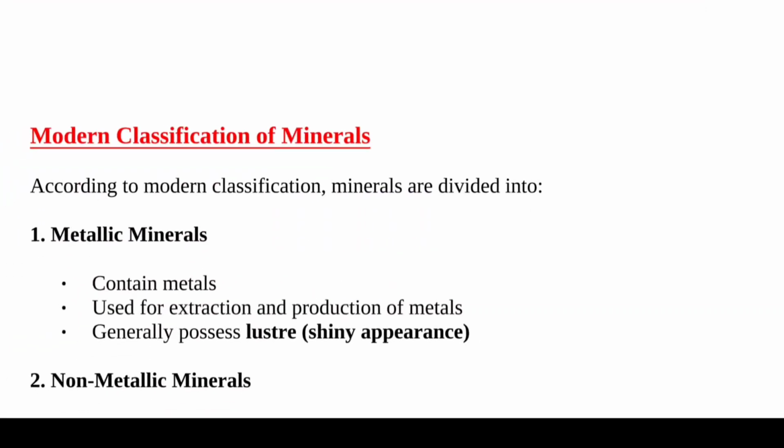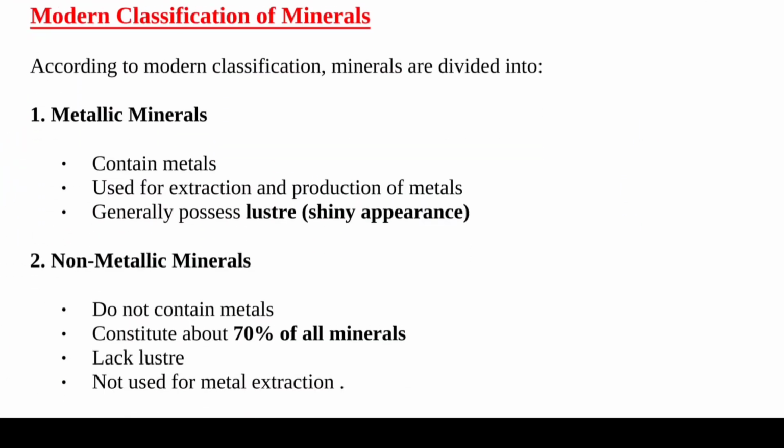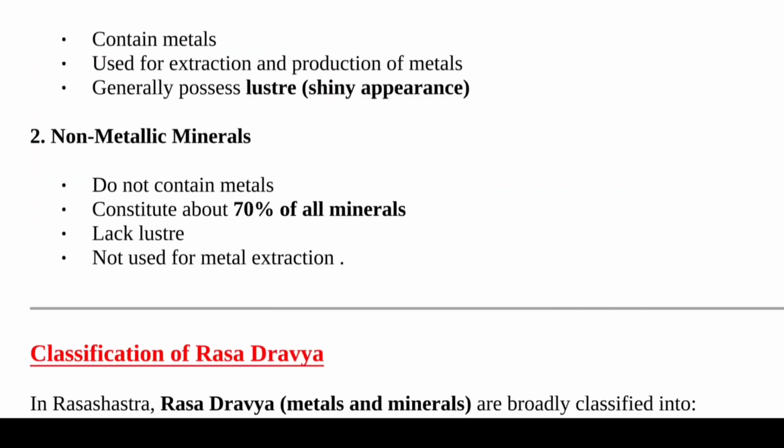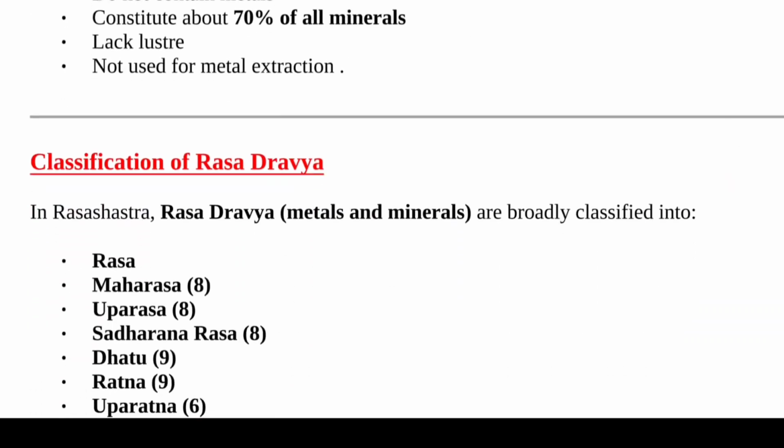Now we see here modern classification of minerals. According to modern classification, minerals are divided into two forms, that is metallic minerals and non-metallic minerals. Metallic minerals contain metals used for extraction and production of metals and generally possess lustre, that is a shiny appearance. Non-metallic minerals do not contain metals, constitute about 70% of all minerals, lack lustre and are not used for metal extraction.